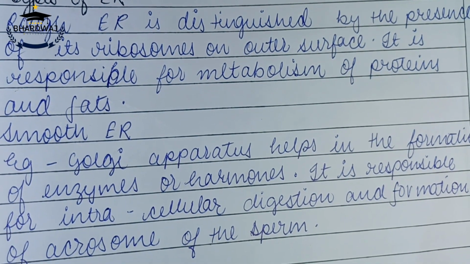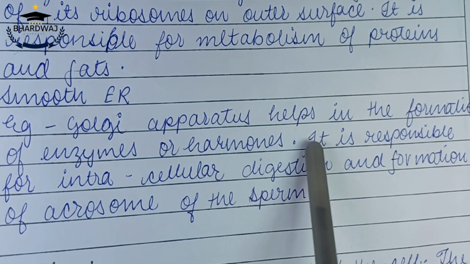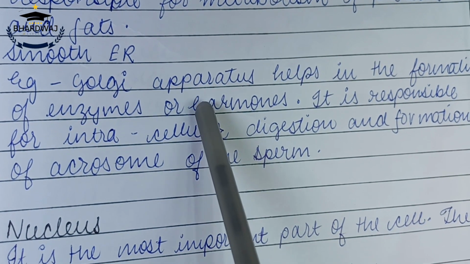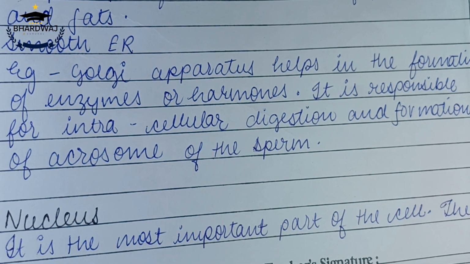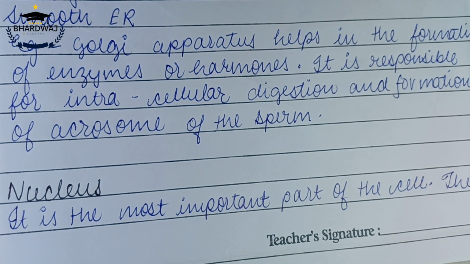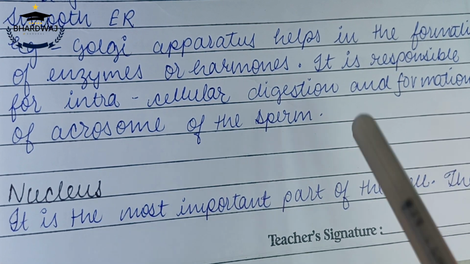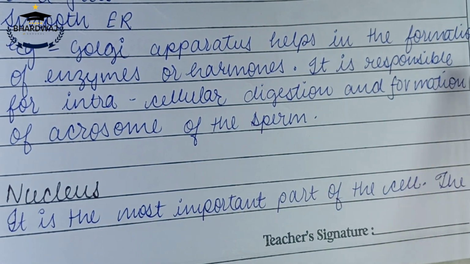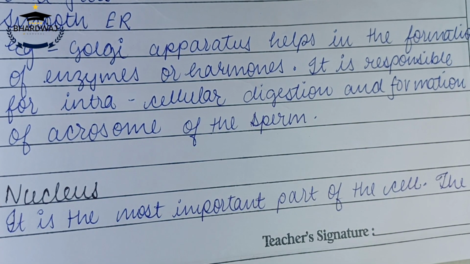Now, smooth endoplasmic reticulum. Golgi apparatus helps in the formation of enzymes or hormones. So, Golgi body is an example of smooth endoplasmic reticulum. It is just a type of endoplasmic reticulum. It is not a different organelle. It is responsible for intracellular digestion and formation of acrosome of the sperm.